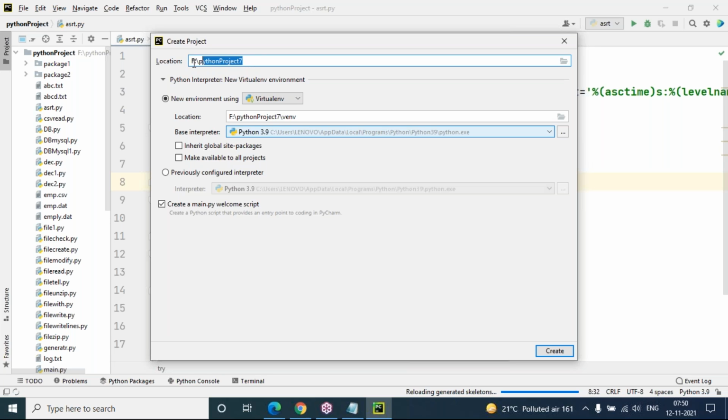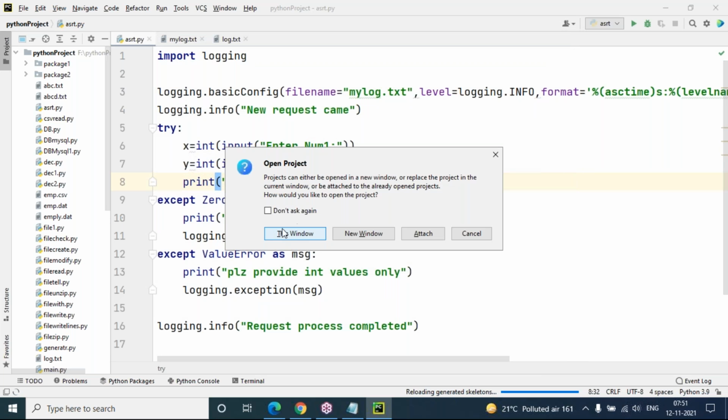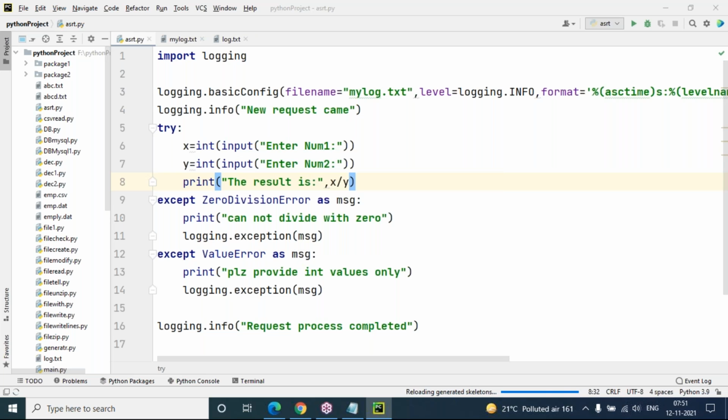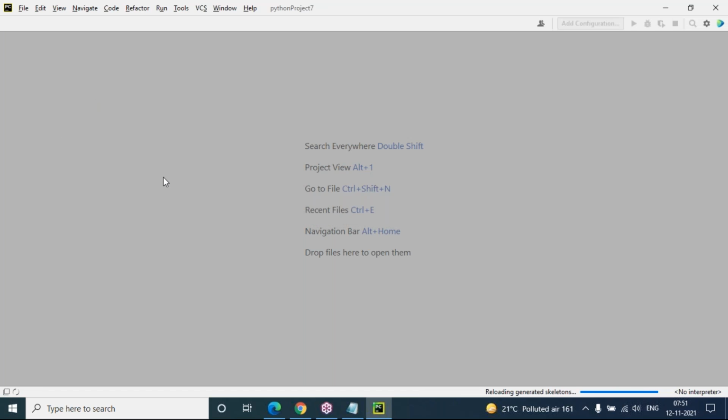And once you give the project name and the location, you can see I'm giving F drive in my computer. So click on create. After that, it will ask you, do you want to continue the project in this window or a new window, or you want to attach the project into this project? You can decide it. I'm going to open this window only in place of this project.